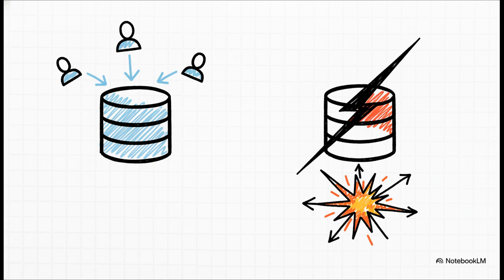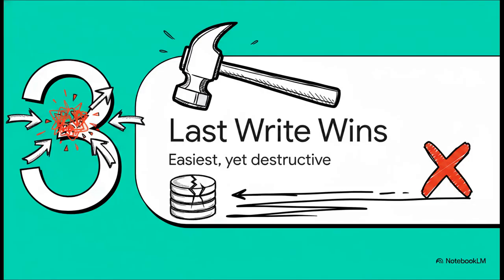So, the crucial point is, it works brilliantly until you look at the major flaw. It completely falls apart the second you have to change that designated leader. Imagine a massive failure where a data center goes offline, or even just a user moving across the country, and the system needs to reassign their home region so their app doesn't lag. During that switch, a user might suddenly be shunted to a new server, while their previous write is still kind of hanging out in the ether, unprocessed by the old failing leader. A concurrent write can so easily slip through during this geographical switch, causing the exact conflict you were trying so hard to avoid.